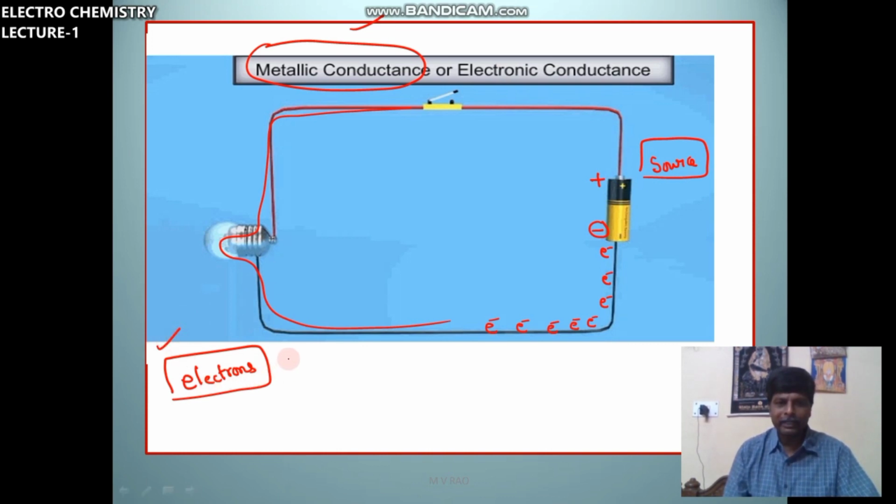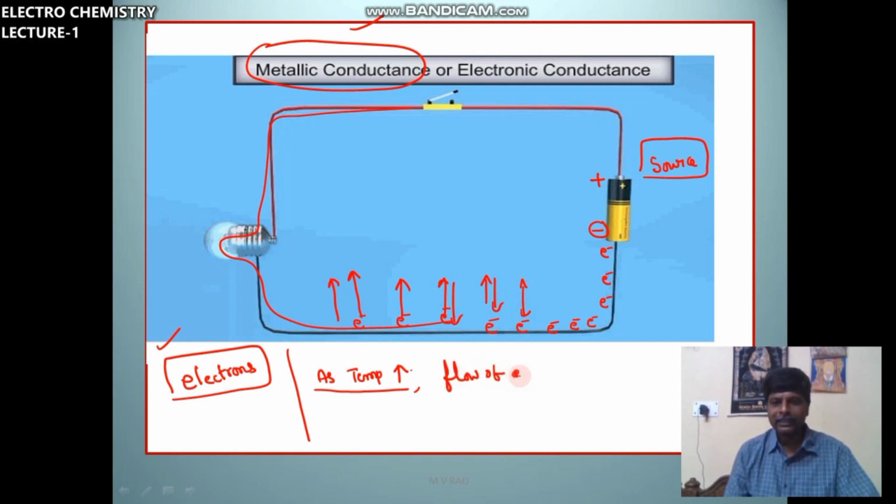And one more point here, this is an important point. As temperature increases, excitation and de-excitation of electrons will take place in the same place. That means the flow of electrons decreases, that means conductance decreases.